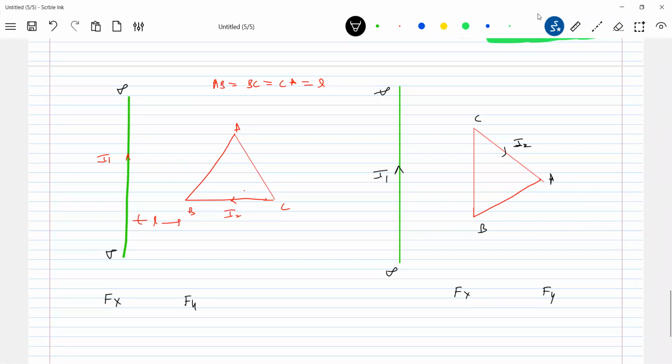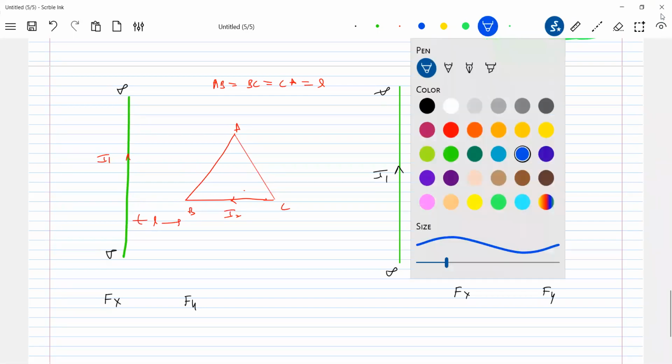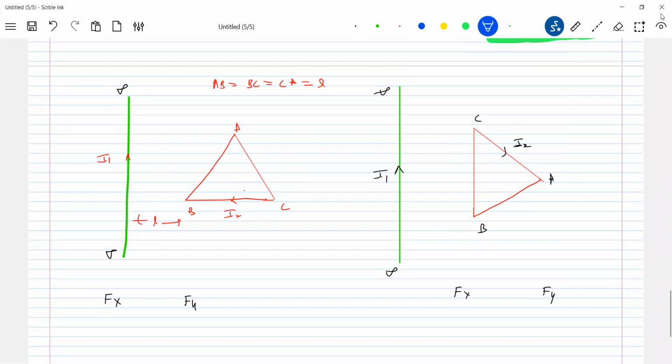Don't write anything here. Wire AB, in what direction will it experience force? For the wire AB, here you see B is directed into the plane, with current, so it will experience a force in this direction. And what about the side AC? Current will flow in this direction, no? So put that in. So B into the plane and current this way, so the force will be in this direction. Roughly I'm just showing the directions of the force acting on the wire. So it will be somewhere here, FAB. Somewhere here should be FAC.